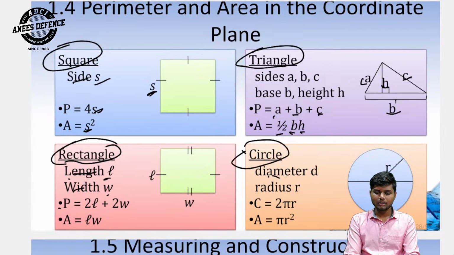Circle. Diameter is denoted D and radius is denoted R. C means circumference. Circumference of a circle is 2 pi r, and area of a circle is pi r squared.